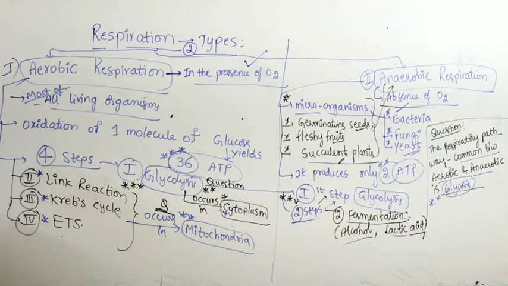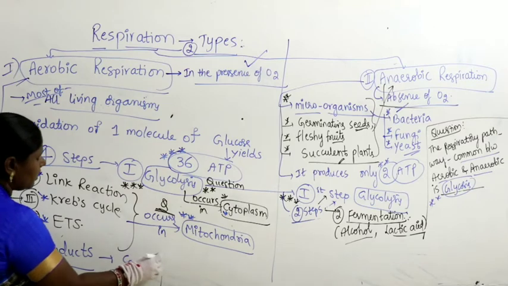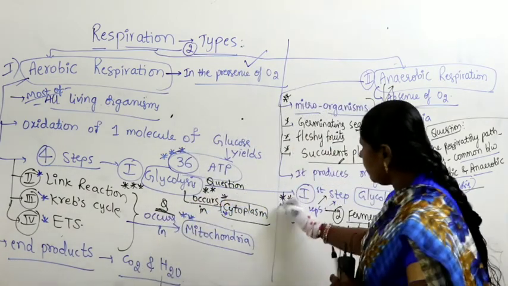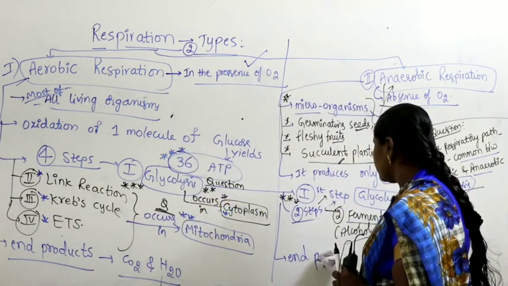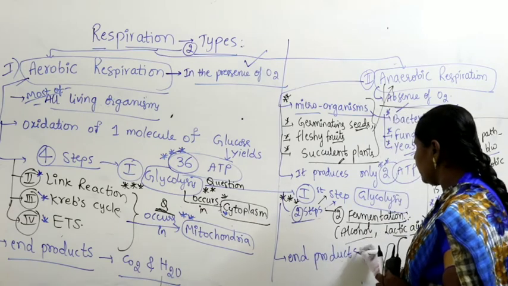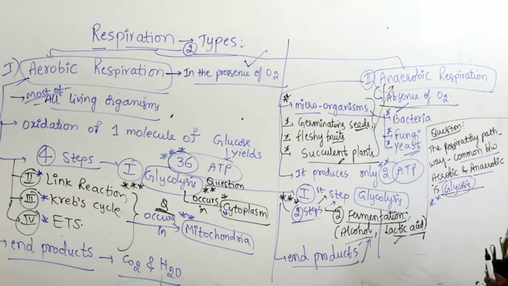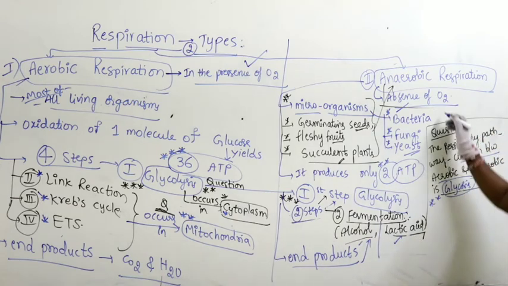Now, aerobic respiration needs water molecules, and as a result, what are the end products? Let us talk about end products. The end products produced here are nothing but carbon dioxide and water. Coming to anaerobic respiration, the end products may be alcohol or lactic acid, because mostly it occurs in the absence of oxygen.